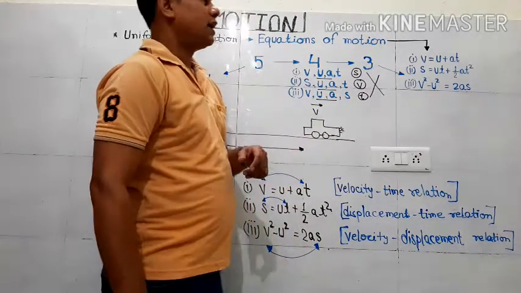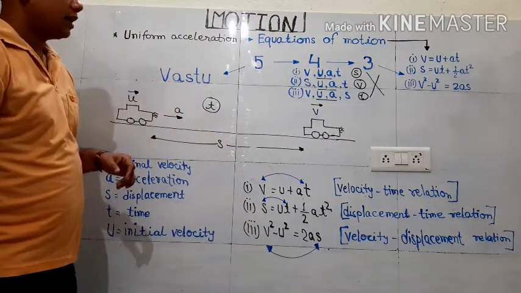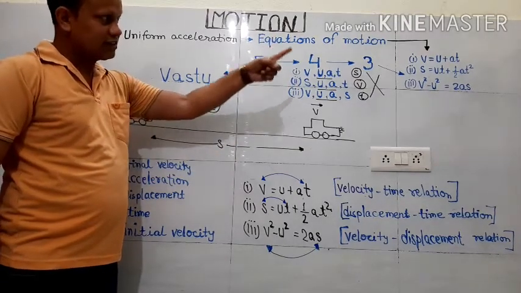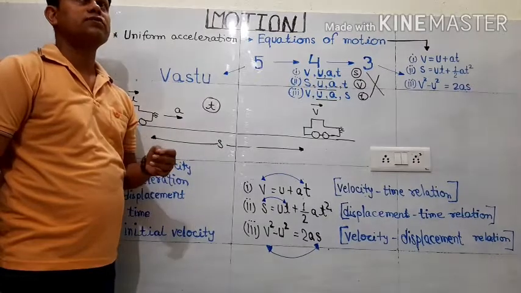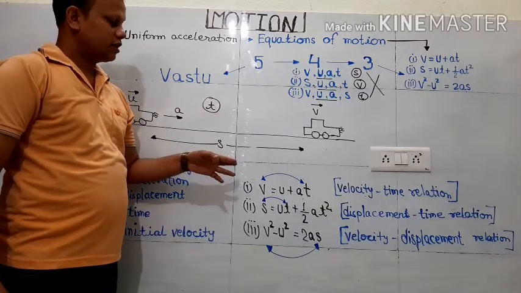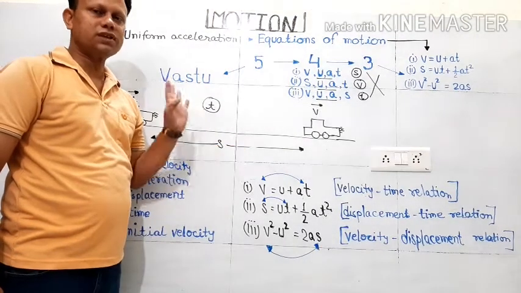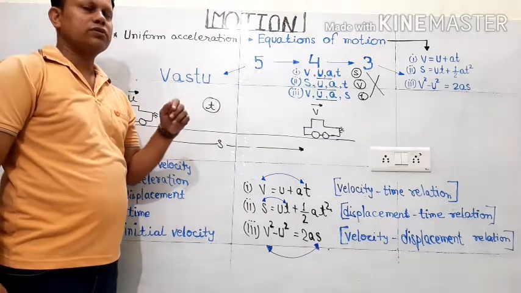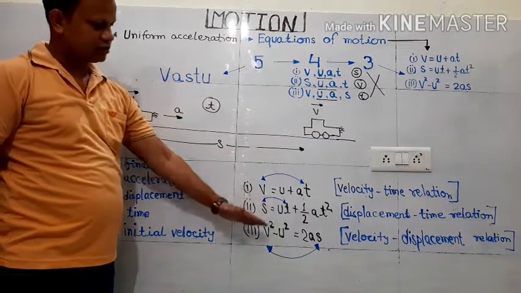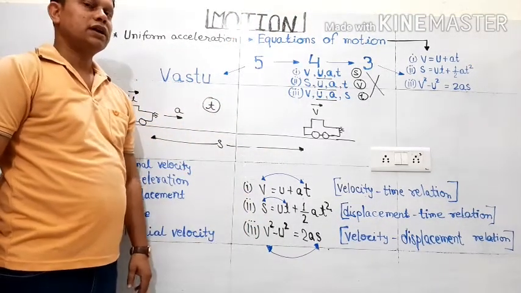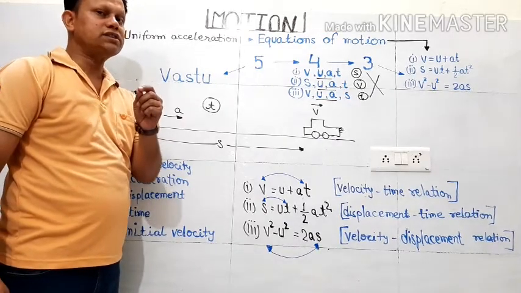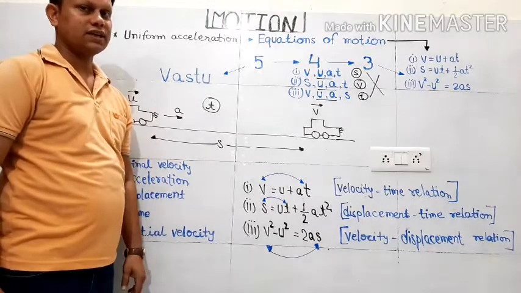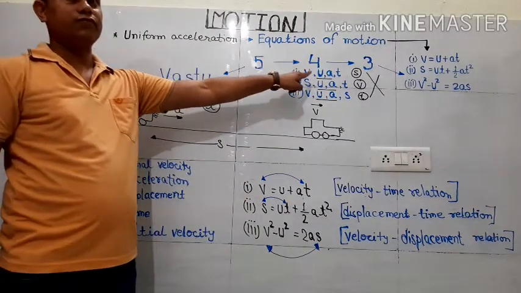Okay. Now, if we analyze these 3 equations of motion, we find out that some terminology is missing. Now, can you find out in all these 3 relations, that is in the 3 equations of motion, which are the terminologies present in all the 3 relations? Can you find out that? So you can find out from here.